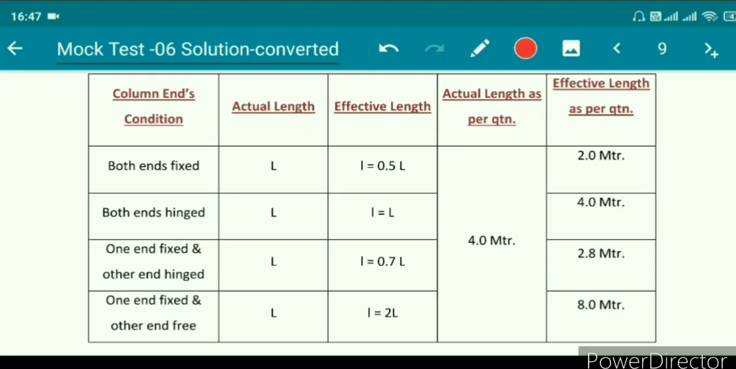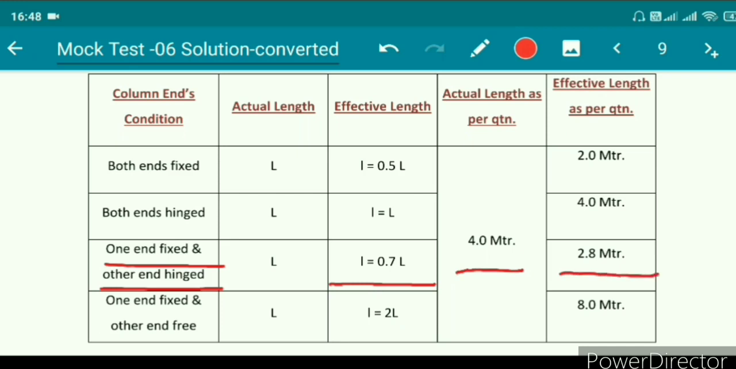So by this table you can clearly identify why the answer is 2.8 meter. In our question it is given that one end is fixed and the other end hinged. So in that case the effective length is always 0.7 of actual length. The actual length given in the question is 4 meter. So by multiplying 4 into 0.7 we can easily get 2.8 meter.